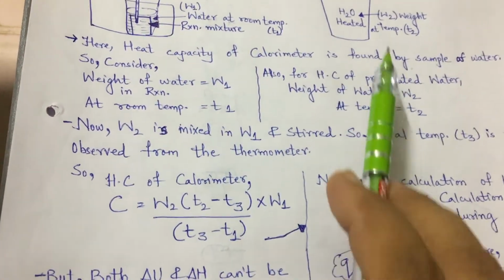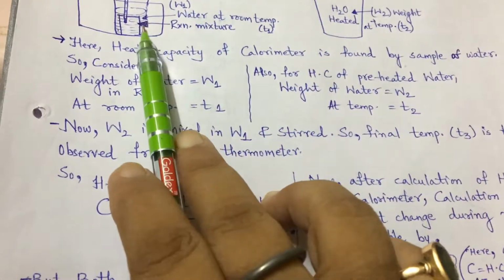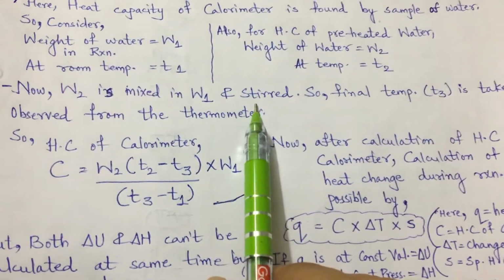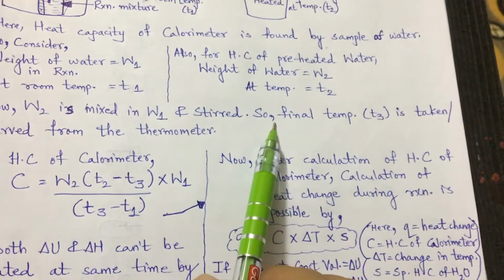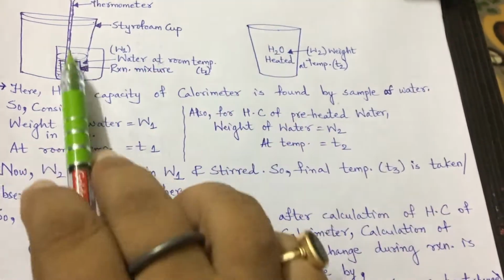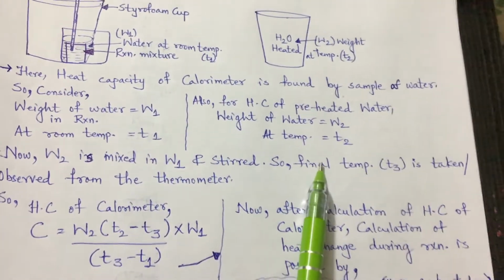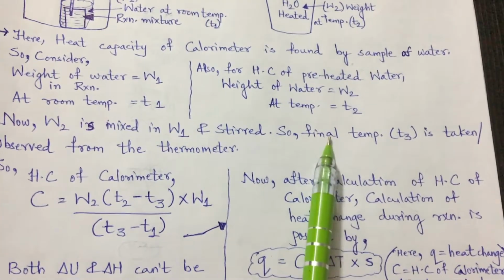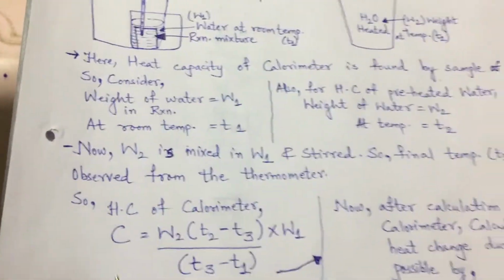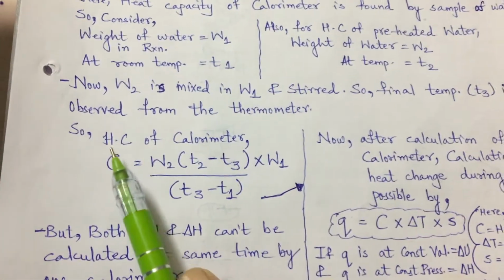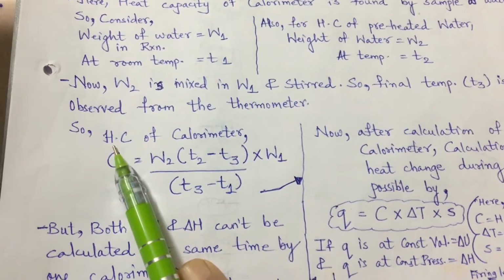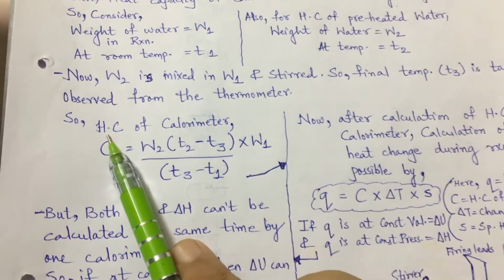Now when this preheated water W2 is mixed into W1 and stirred well, there will be some change in the temperature, because this is under process and it is already preheated. So there will be some increase or change in the temperature, which is termed the final temperature T3, and it is observed from the thermometer. Now from these measured values of W1, W2, T1, T2, T3, we will measure the heat capacity of the calorimeter.